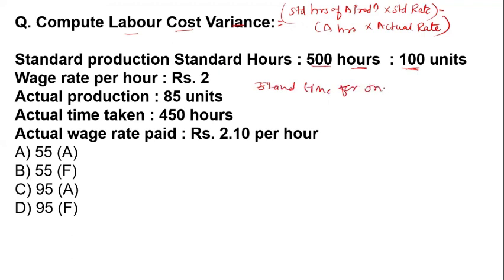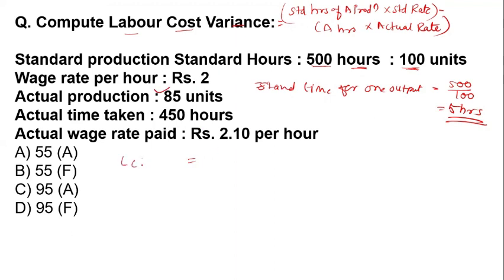for one output. Standard time for the one output means 500 divided by 100. So the 5 hours will be the standard time. For this we just need to put our numbers in the formula.